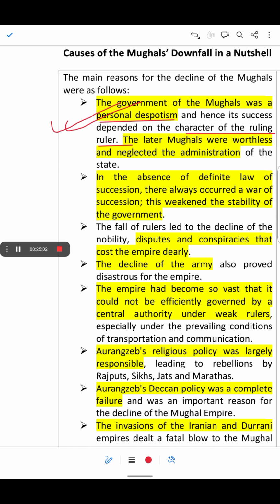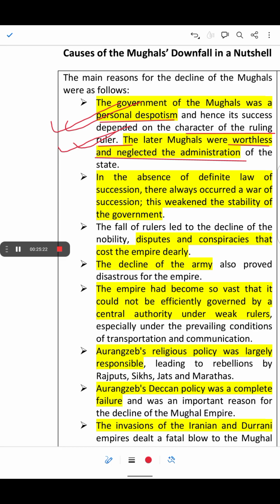If the ruler is efficient, he would make correct decisions. If the ruler is incapable, he would not be able to handle the challenges. And the later Mughals were worthless because they took least interest in the administration of the state.